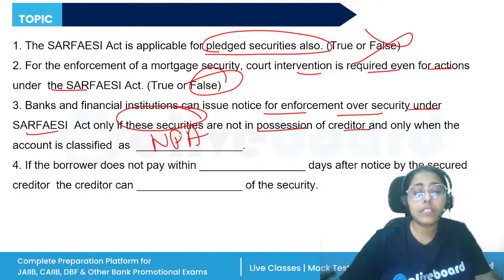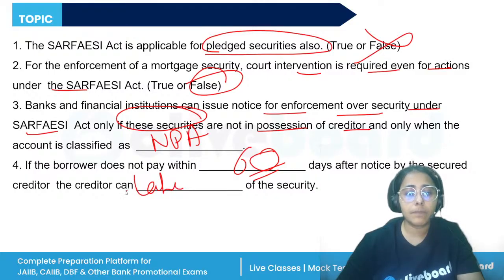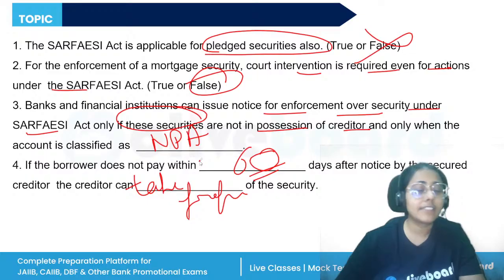If the borrower does not pay within blank days after notice, within how many days? A 60 days notice is served. The secured creditor can take possession of the property of the security. Take possession of the security.